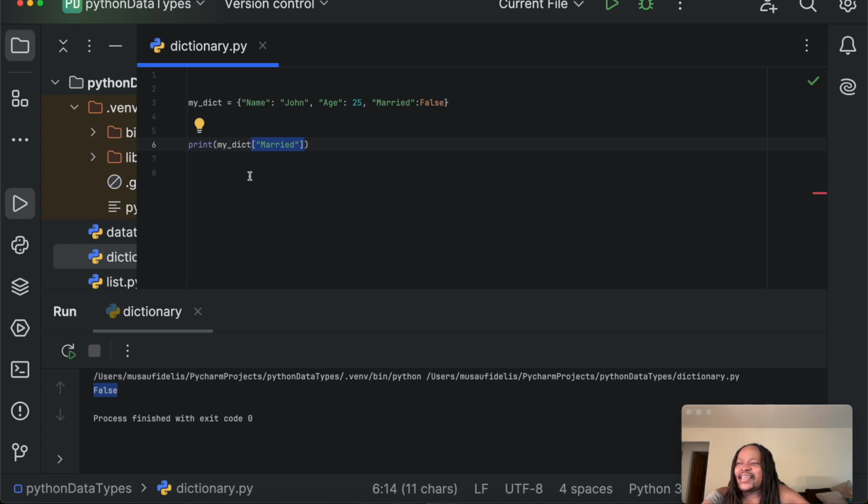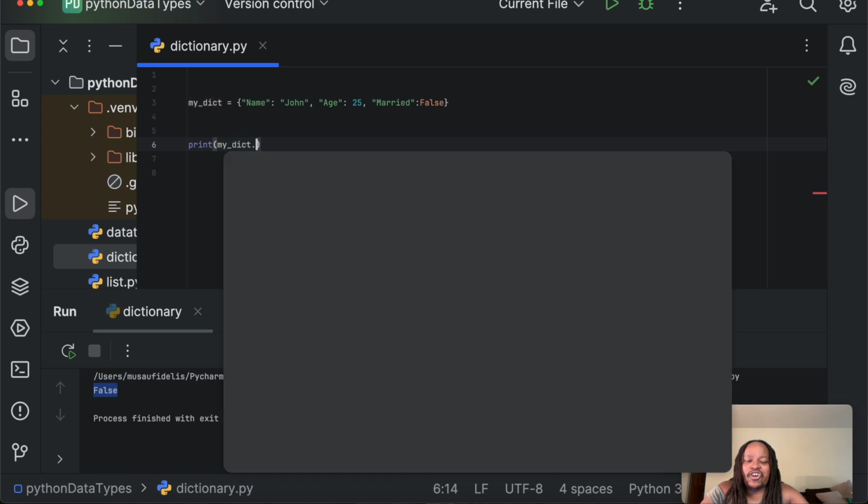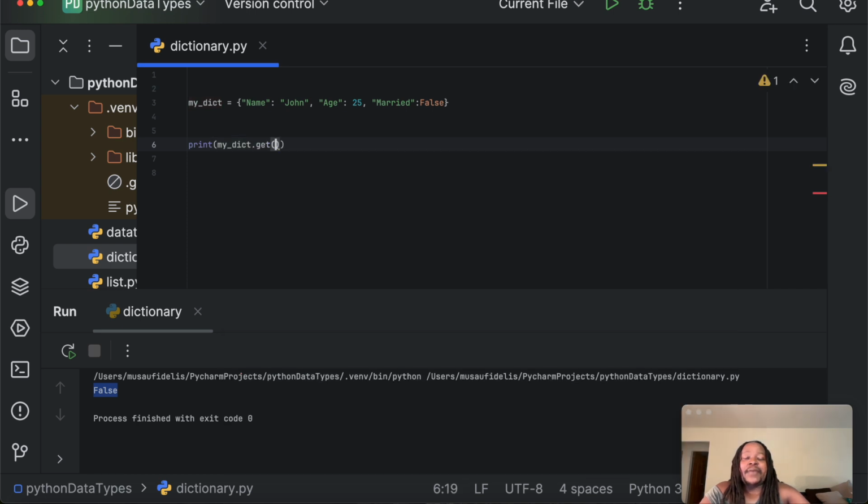You can use the get function to access items in a dictionary. For instance, I can say my_dict.get, and then I provide the corresponding key inside the parentheses, because this is a function. Functions normally have parentheses, and I provide the corresponding key like name, and if I click on run, then we have John.